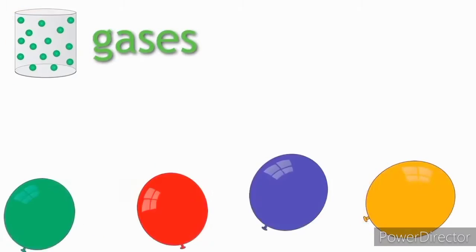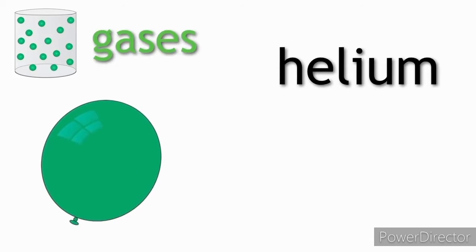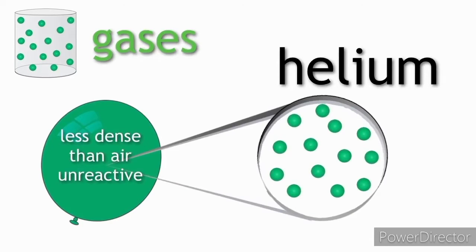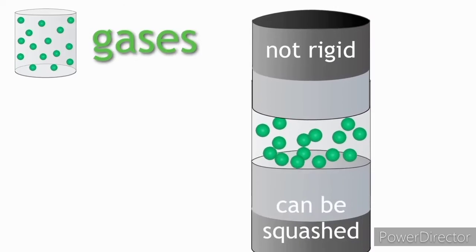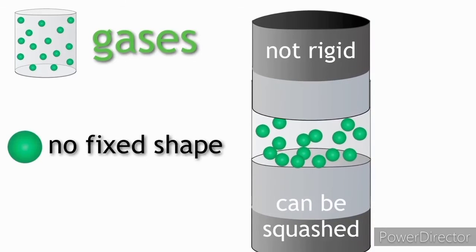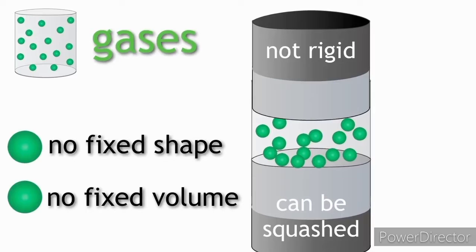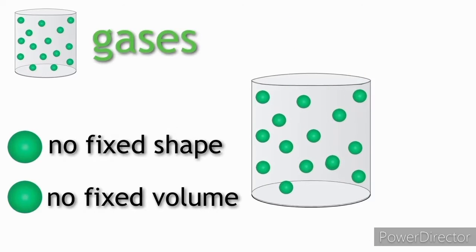Finally, let us look at gases. An example of a gas is helium. This is the gas in party balloons because it is less dense than air and unreactive. Again, as with solids and liquids, the properties of gases depend on how the particles in gases are packed. Unlike solids and liquids, the particles in gases are not closely packed. They're far apart. As a result, gases are not rigid and can be squashed or compressed. They do not have a fixed shape nor fixed volume. They fill the whole space they are in.